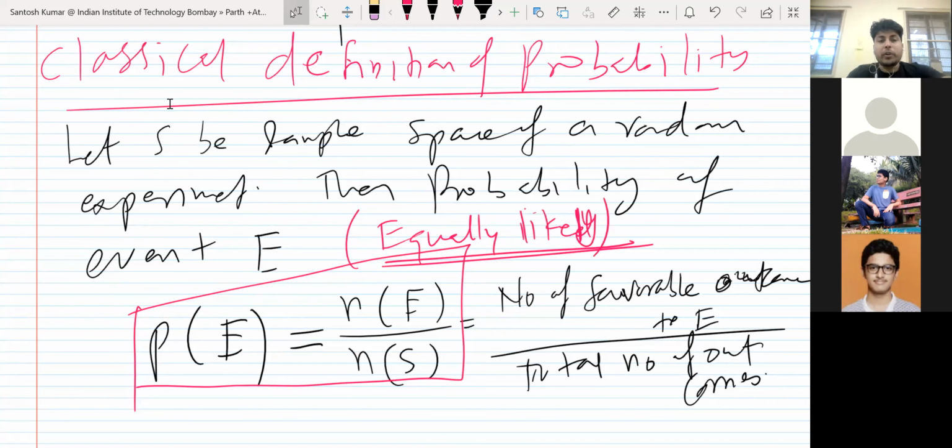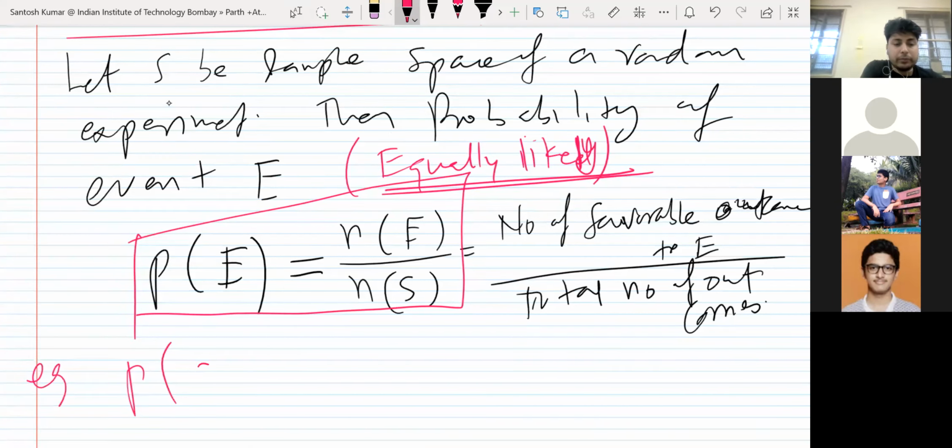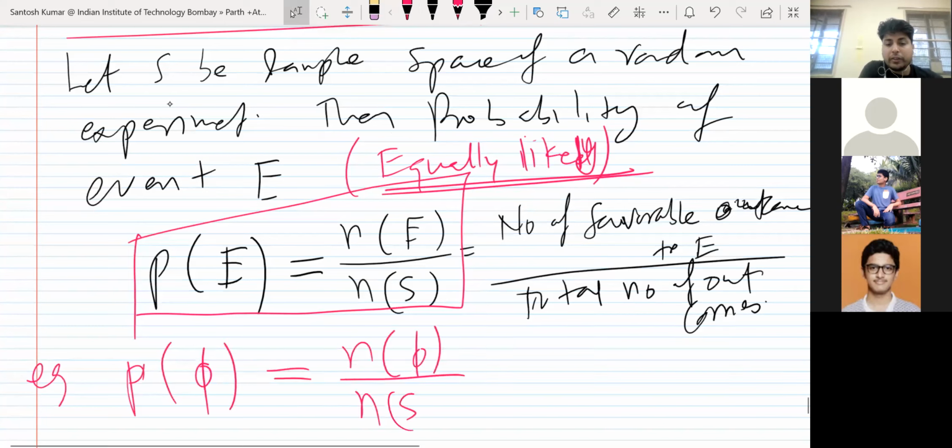So what do you know about probability of E? Okay. In place of E, if I replace phi, what will happen? Number of elements in phi upon number of elements in S, right? Phi means null set or empty set. How many elements does the null set have? 0.